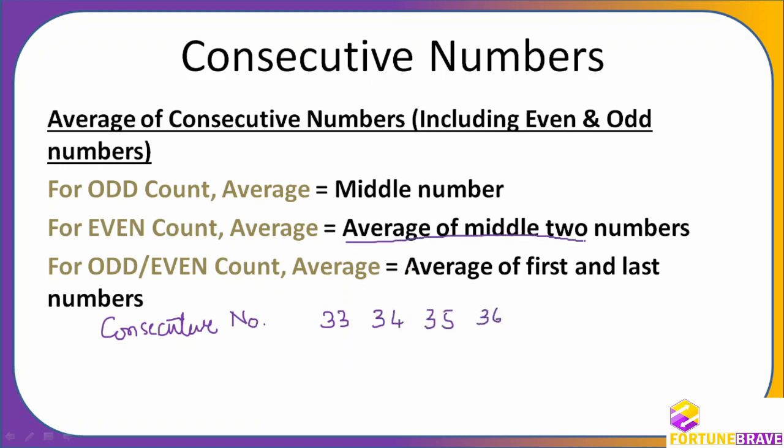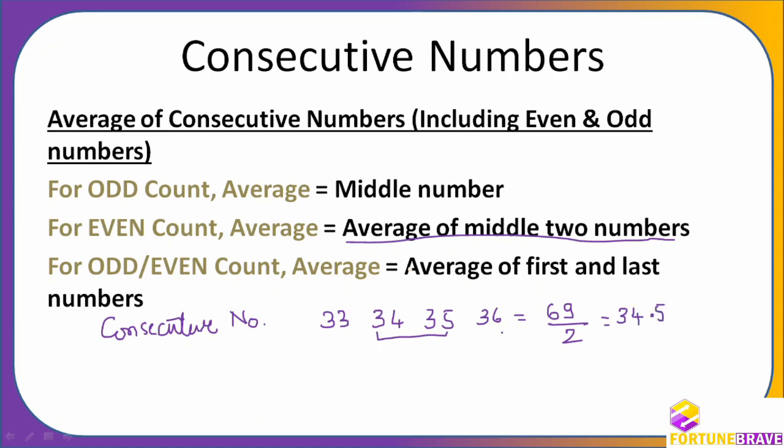The average of the middle two numbers is the average, or the middle of the middle numbers. So take 34 and 35. 34 plus 35 is 69, divided by 2, since we have chosen two numbers and divide by 2. So it will be how much?